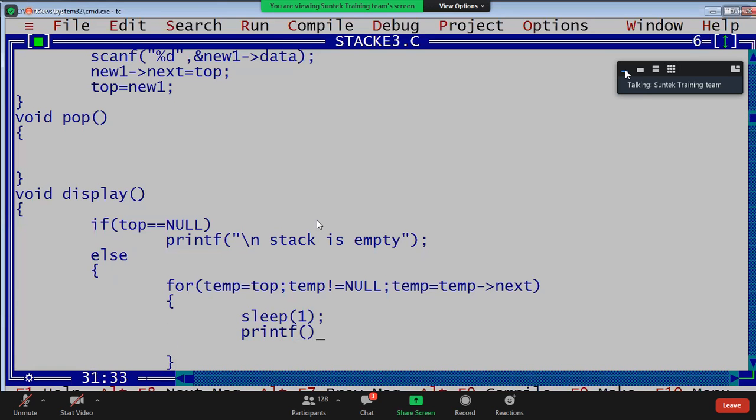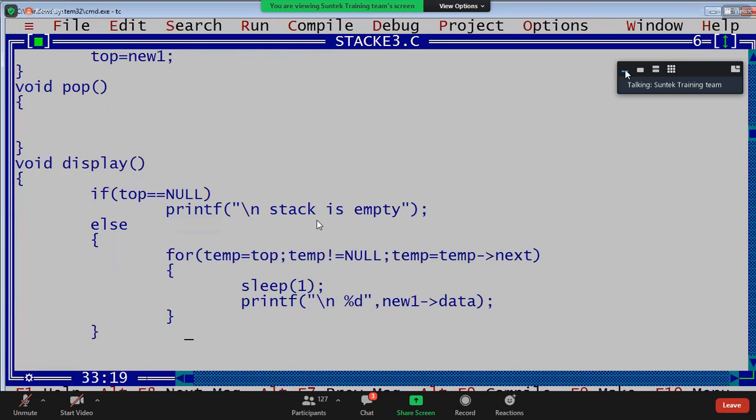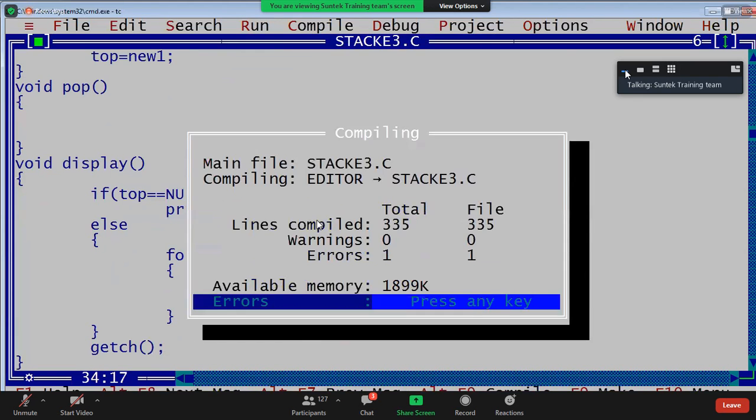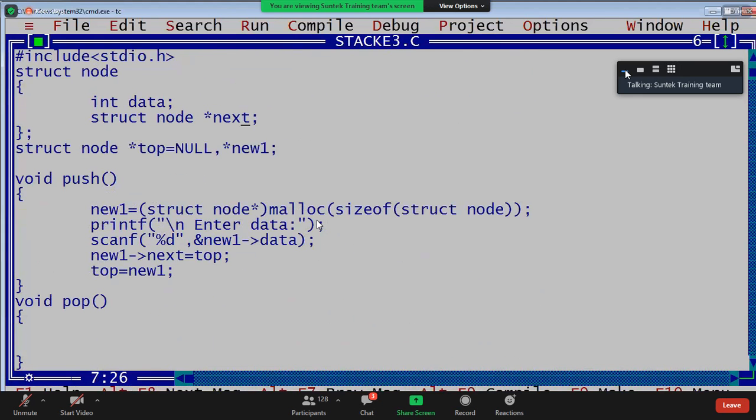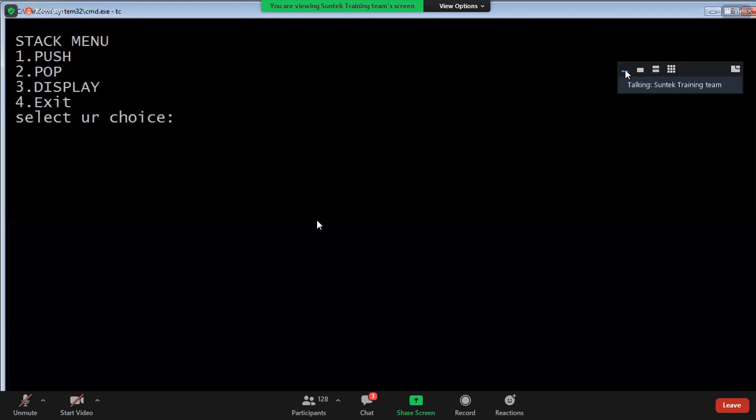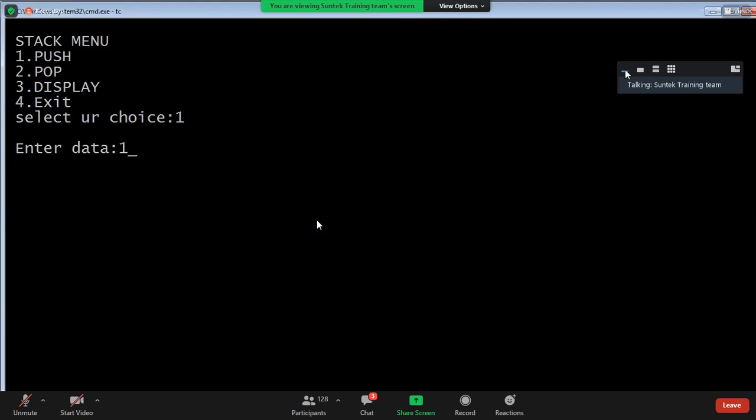Display that element. Printf slash n percent d, write new one data. If you want the address also, you can display the address, guys, but I don't want the address. See, once I will show you first. Once executed, one error: take temp also. Now this is temp also, struct temp. Once executed, guys, 1, 10 it is.